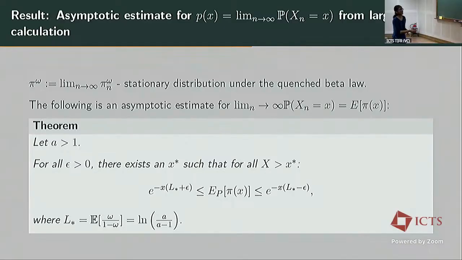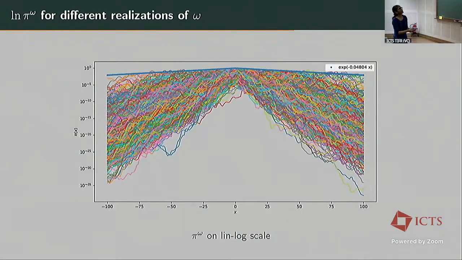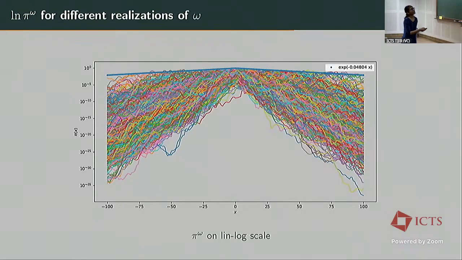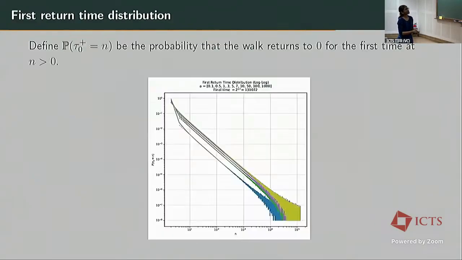Now this L star has a simple form which is given by this formula. So this is what pi(x) looks like on a linear log scale. So it's going to look linear. So the result follows from using some large deviation calculation on these environments.